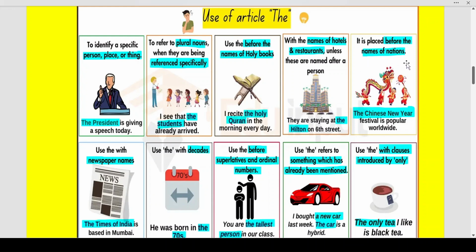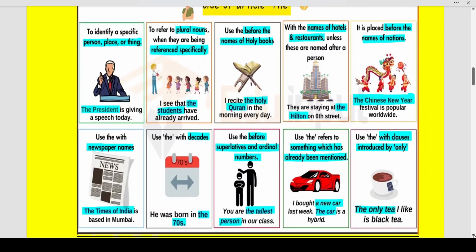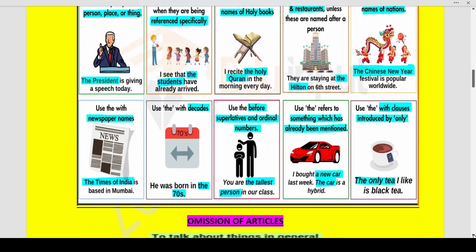It is placed before the names of nations. The Chinese New Year festival. Chinese, name of a nation. Next, use the with newspaper names like the Times of India, the Hindu, the Economic Times. So we use the with newspaper names also. And the is also used with decades. He was born in the 70s, he was born in the 80s.